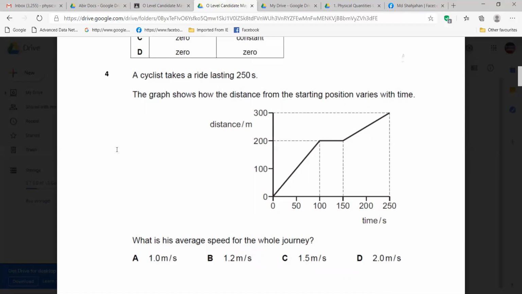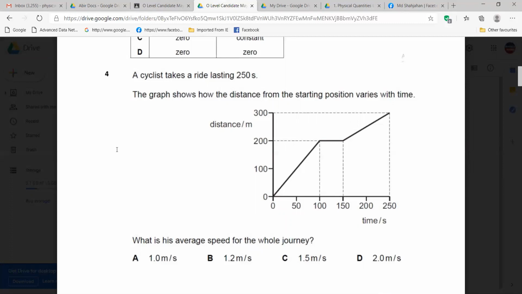Distance in meters: 0, 100, 200, 300. What is the average speed for the whole journey? Only the writing and diagram we will analyze.